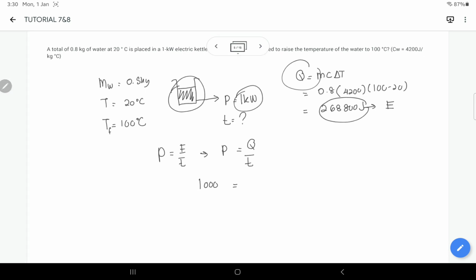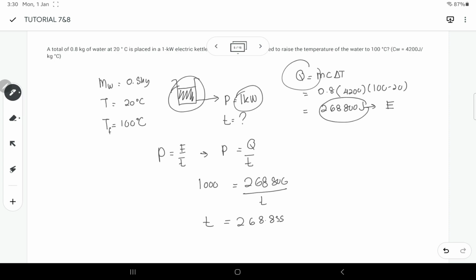Sama dengan 268,800 bahagi dengan T. So, you will get the value of T adalah sama dengan 268.8 saat lebih kurang sama dengan 4.48 minit.